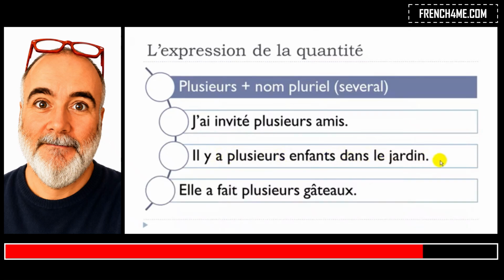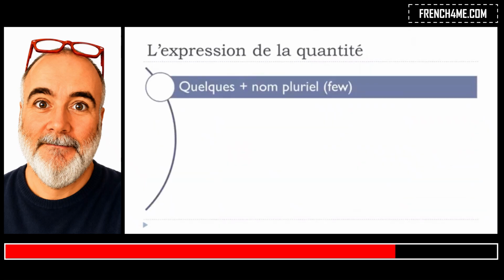Okay? And then, elle a fait plusieurs gâteaux. So, faire here at the passé composé form. Faire, sorry, it means to do, okay? Plusieurs gâteaux, cake, okay? So, what you can see here is that ami here is with S, so it's the plural form, okay? Here, right after plusieurs, you've got enfant with S at the plural form, and then here you've got gâteau with X, so it's the plural form. All right? So let's see now the second one.